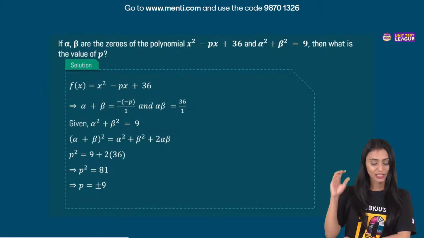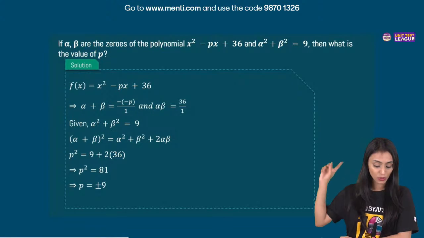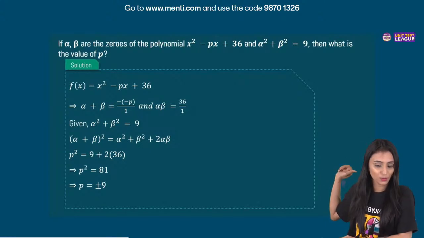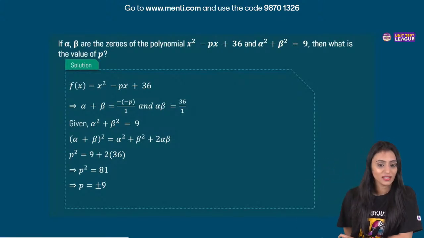Okay. Let's put all the values. What is alpha plus beta? You just told me that it is p. Let's put p here. We get p square is equal to alpha square plus beta square, which is 9, so let's put 9 here, plus 2 times 36. Yes, alpha and beta are the zeros. Now you just have to simplify this. Correct, Nirmali. Take 72 to the other side. P square equals 81.